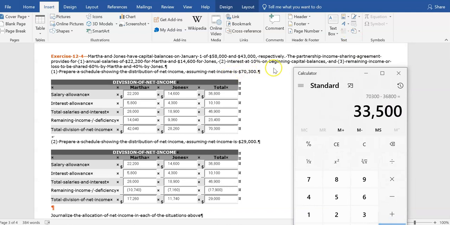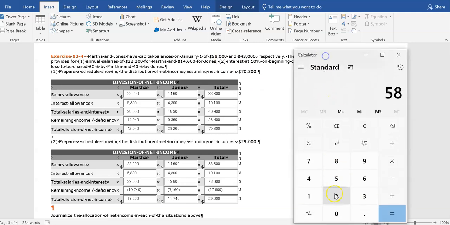The interest payment is based on 10% of beginning capital balances. If Martha's beginning capital balance is $58,000, $58,000 times 10% means Martha is to get $5,800 interest allowance.